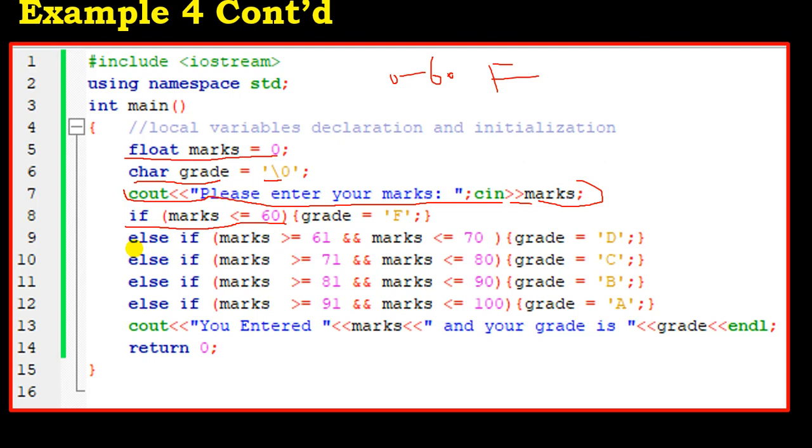Okay, so now else if the marks is greater or equal to 61. Remember the next point was from 61 to 70.